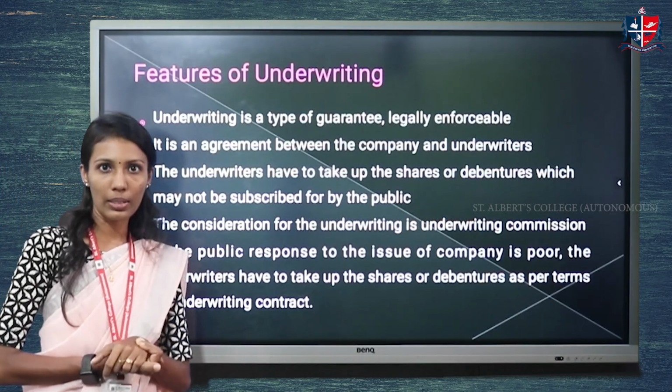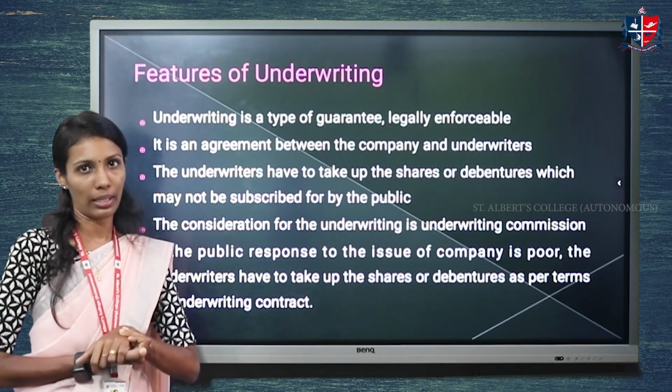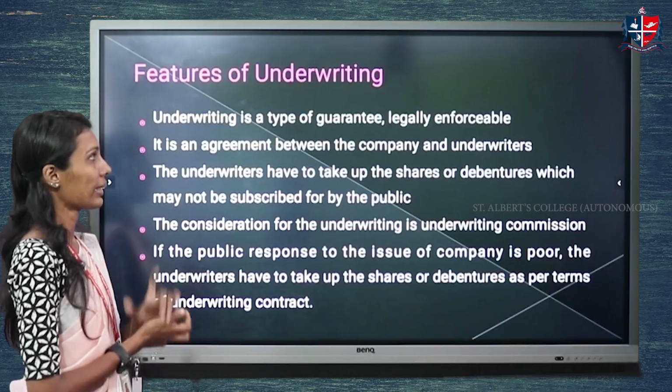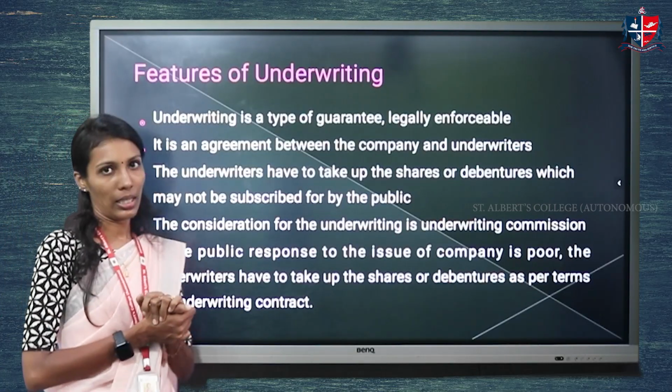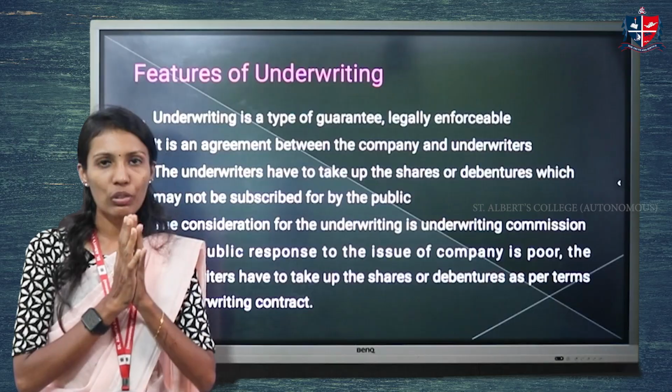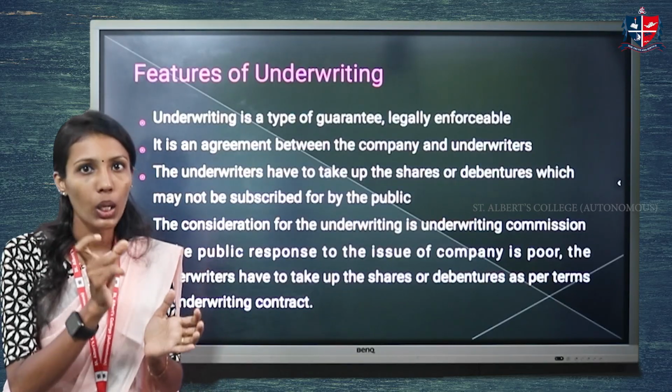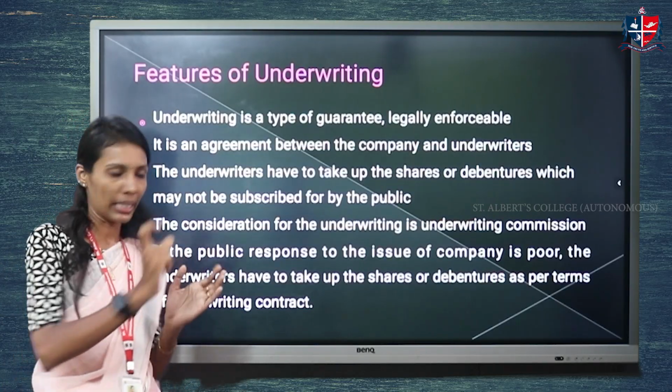So let's discuss the features of underwriting. Underwriting is a type of guarantee which is legally enforceable. It is a guarantee enforceable by law, so it has legal validity.